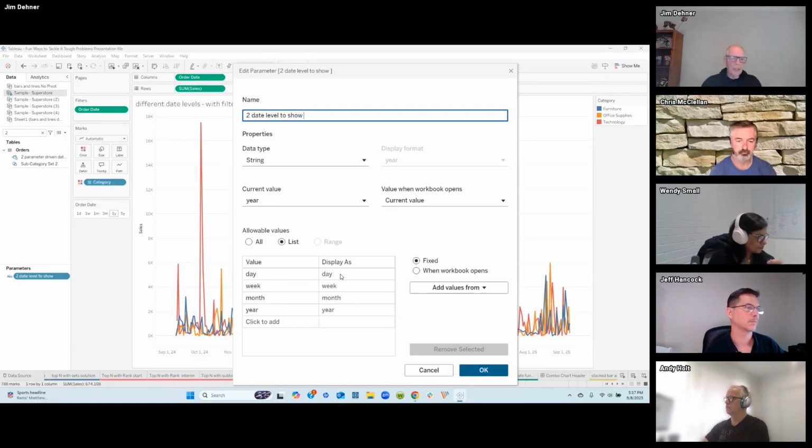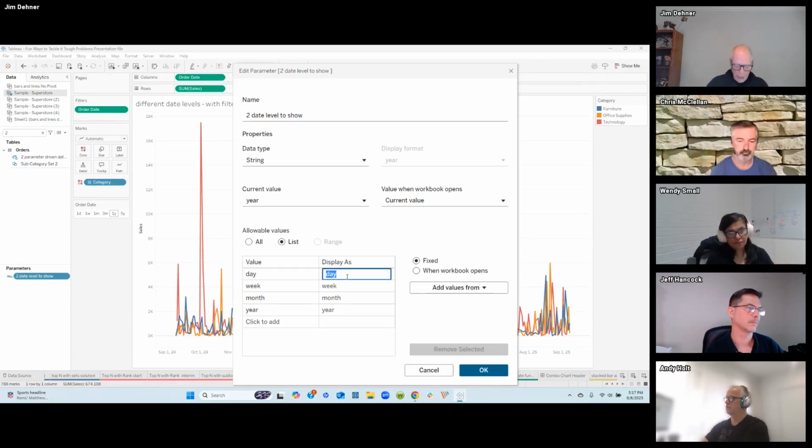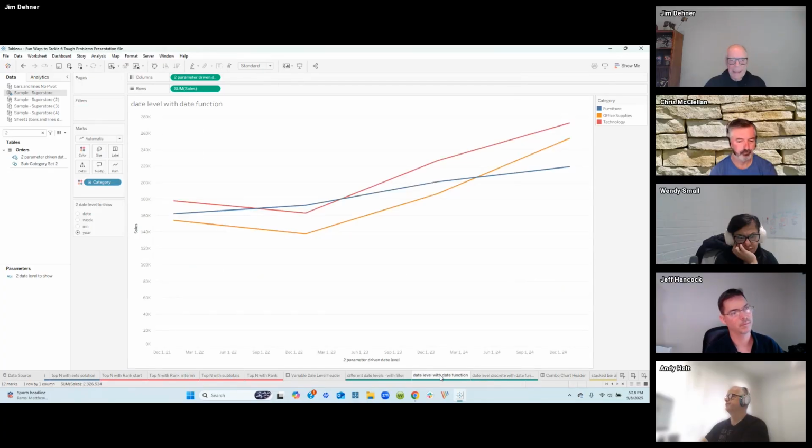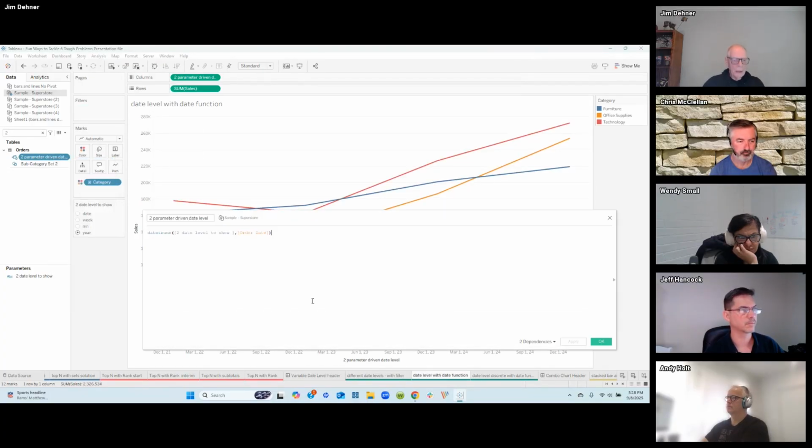Now, the display value, you can make a display value anything. If you want to call that date, for example, you can call it whatever you want. We can make this month like this, and you can make it whatever you want to look at. And then we create one very simple date function.